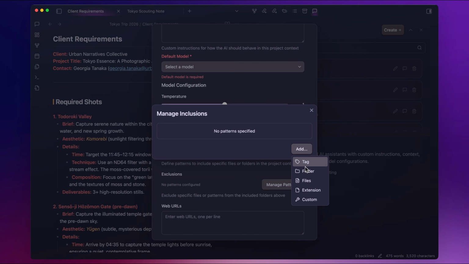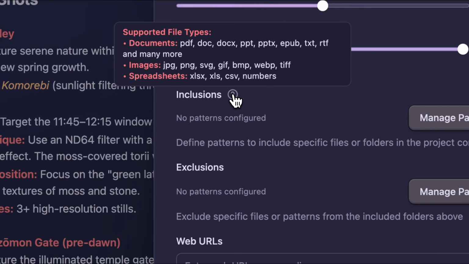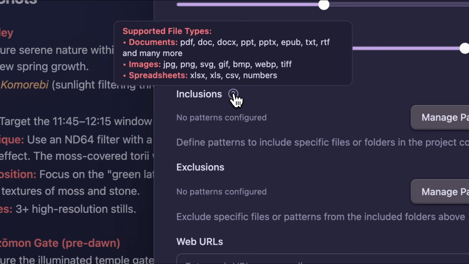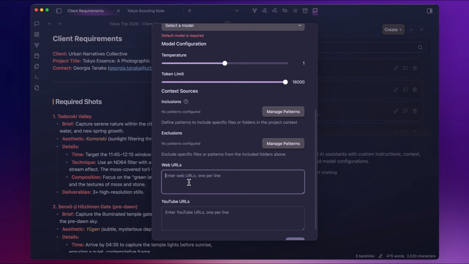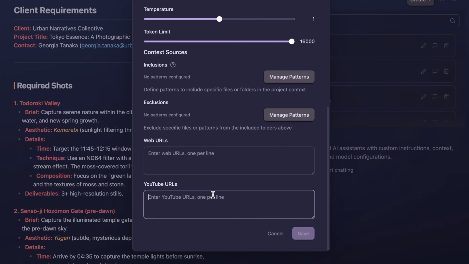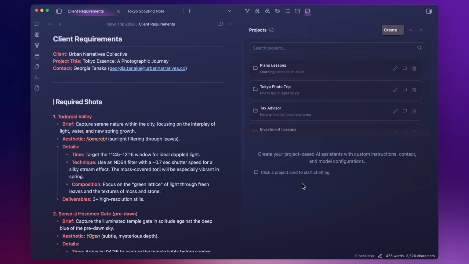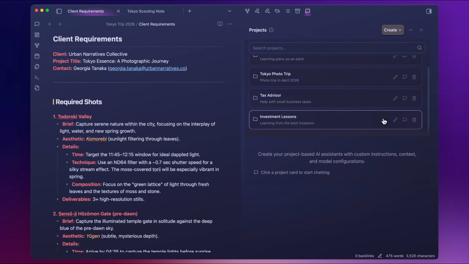The files can be Markdown, PDF, EPUB books, and 20 plus other file types. I'll show you how it takes in entire books in a bit. You can also include web URLs and YouTube links. Copilot just grabs the text or transcript from these links as context. Come back to this window to update your project settings anytime.